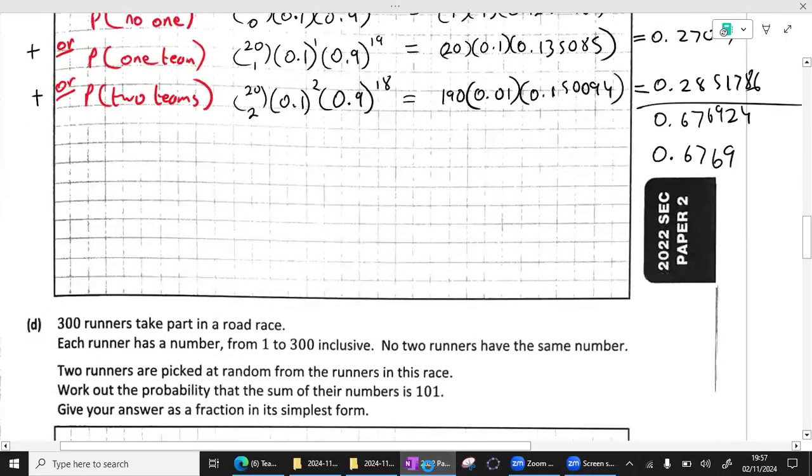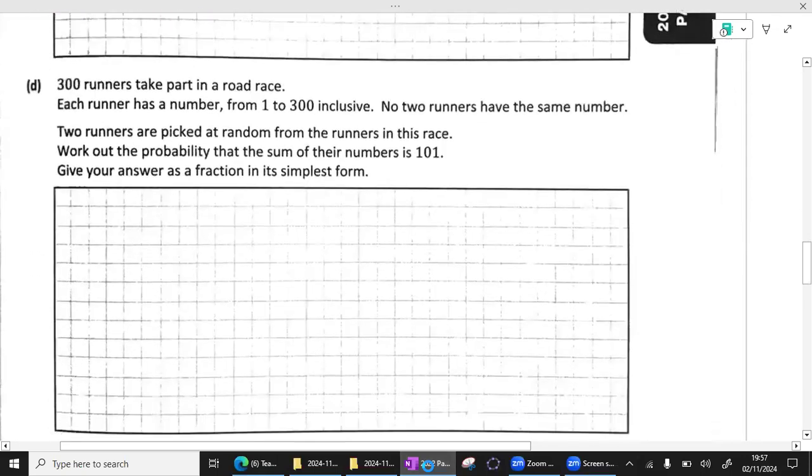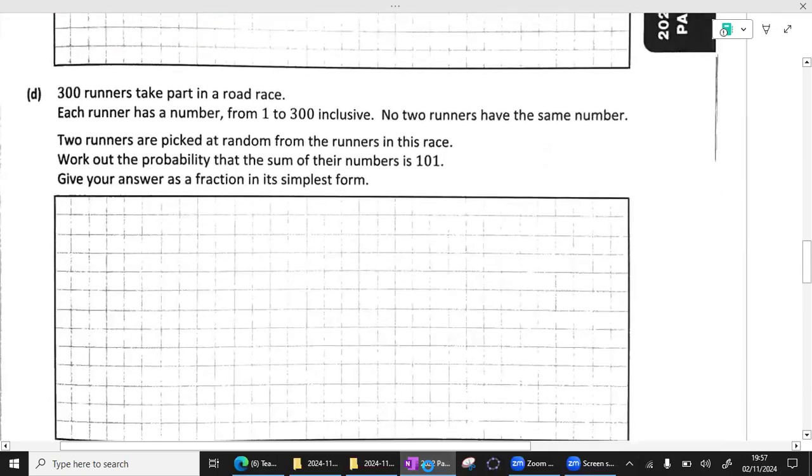Okay, 2022, paper 2, question 10, part D. 300 runners take part in a road race. Each runner has a number from 1 to 300 inclusive, so including 1 and 300. No two runners have the same number. Two runners are picked at random from the runners in this race. Work out the probability that the sum of their numbers is 101. Give your answer as a fraction in its simplest form.